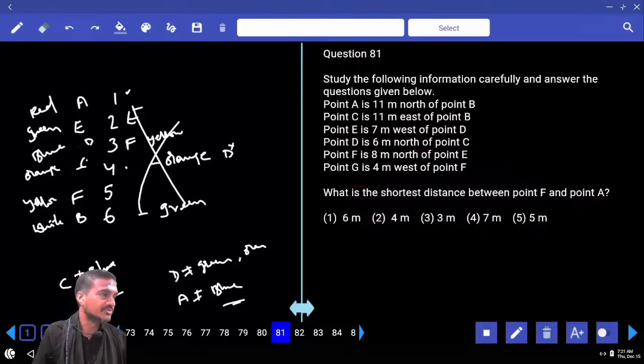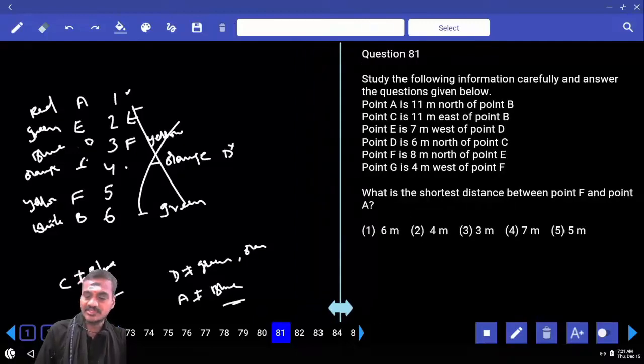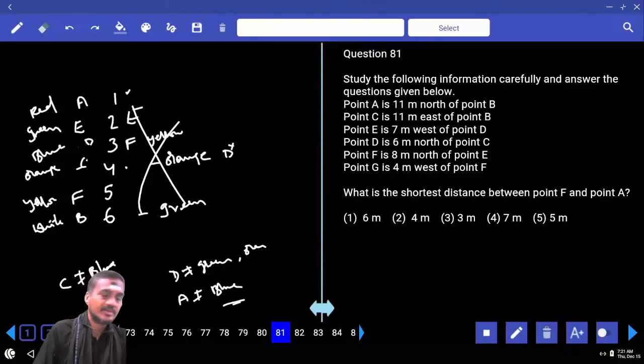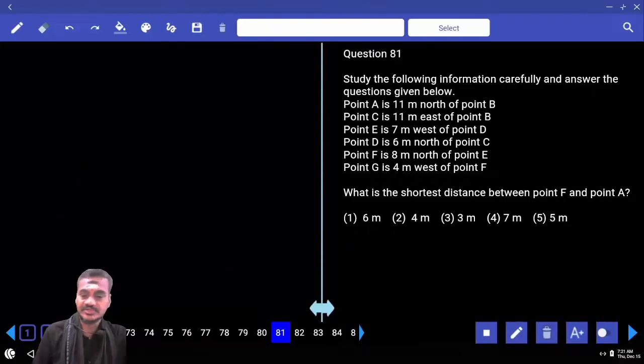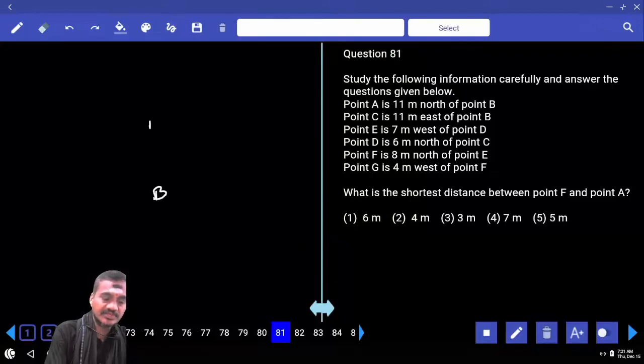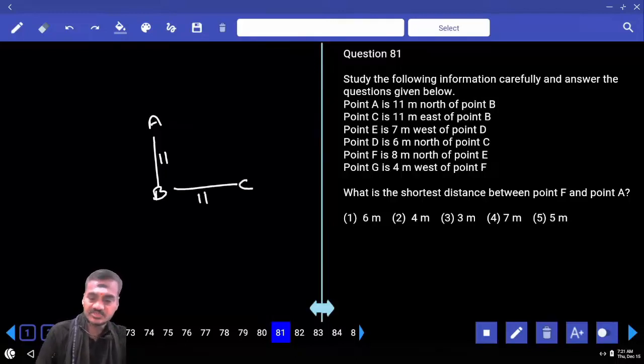Then coming to 81 to 83. Now it is based on directions. Definitely under the first priority, 81 to 83. A is 11 meters to the north of B. Now B is here, A is here, A is how many meters? 11 meters. And C is 11 meters to the east of B. Now this is C, which is 11 meters to the east of B.